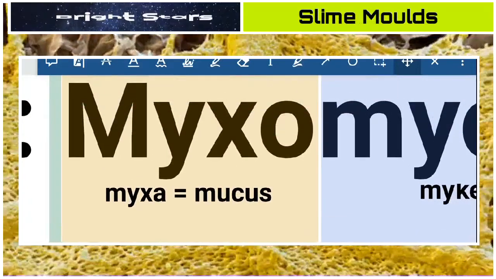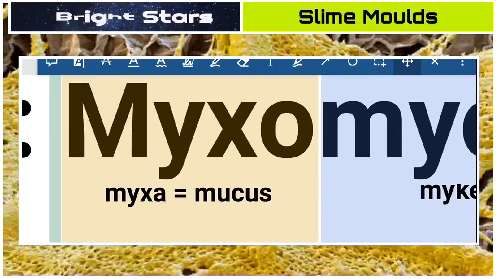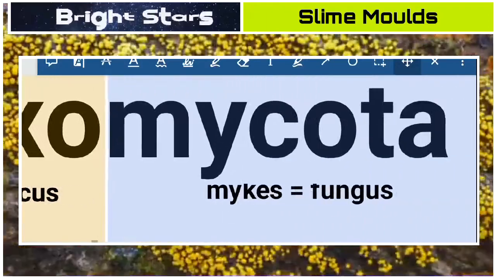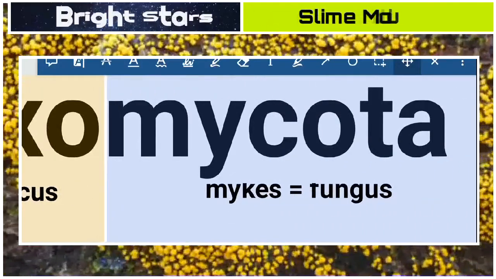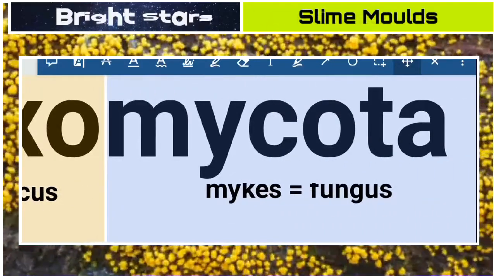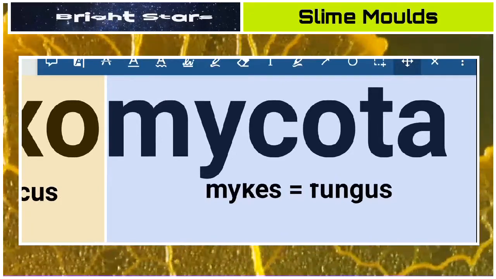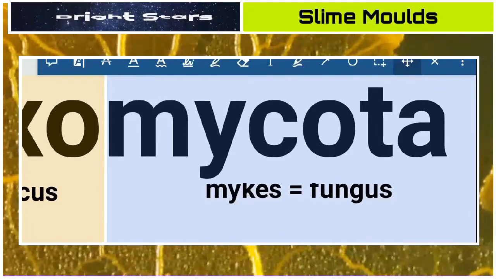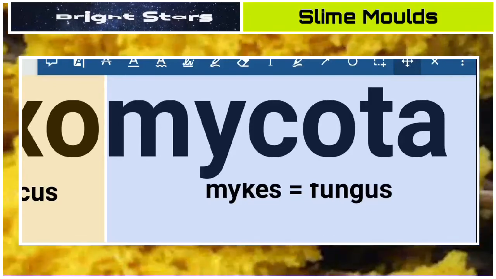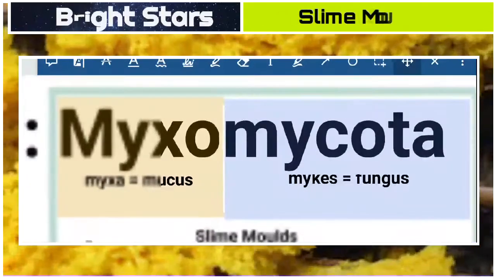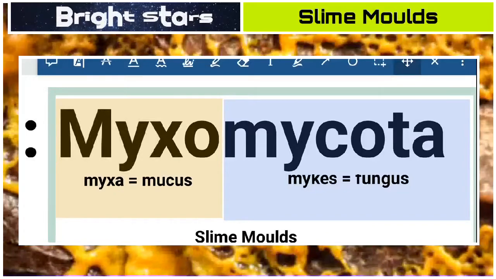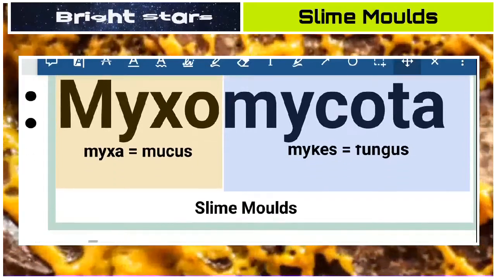So the word itself indicates slime. Mycota is from myces, which means fungus. Fungus means mushroom, so mushroom-like organisms. So Myxomycota means slime molds.